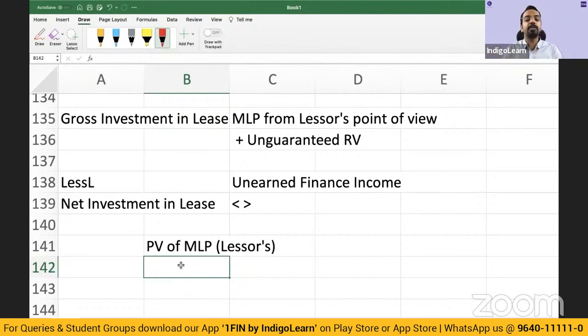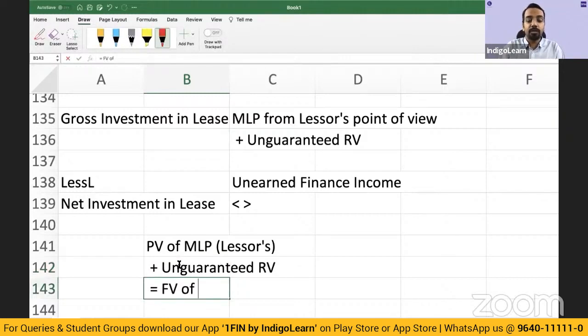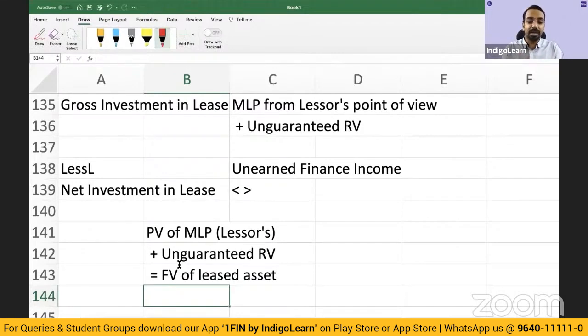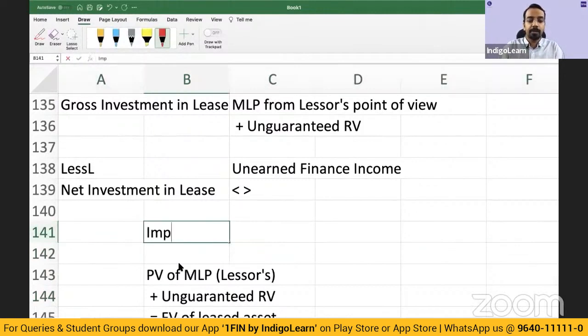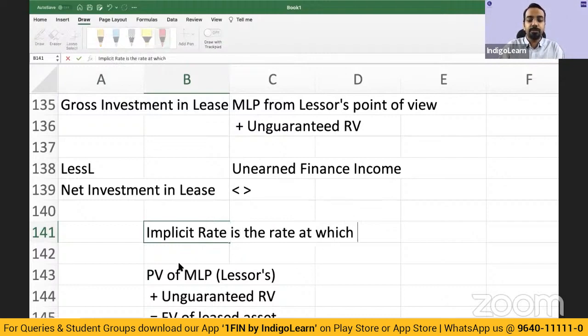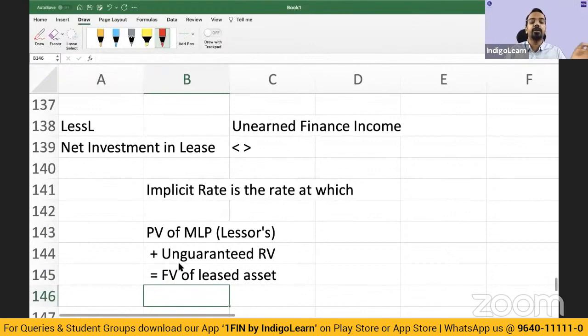So present value of minimum lease payment of lessors, that is lessee's payment plus guaranteed plus unguaranteed RV, this present value is equal to the fair value of the leased asset. This is what is the implicit rate of return. So implicit rate is the rate at which present value of MLP from lessor's point of view plus unguaranteed residual value is equal to the fair value of the leased asset.